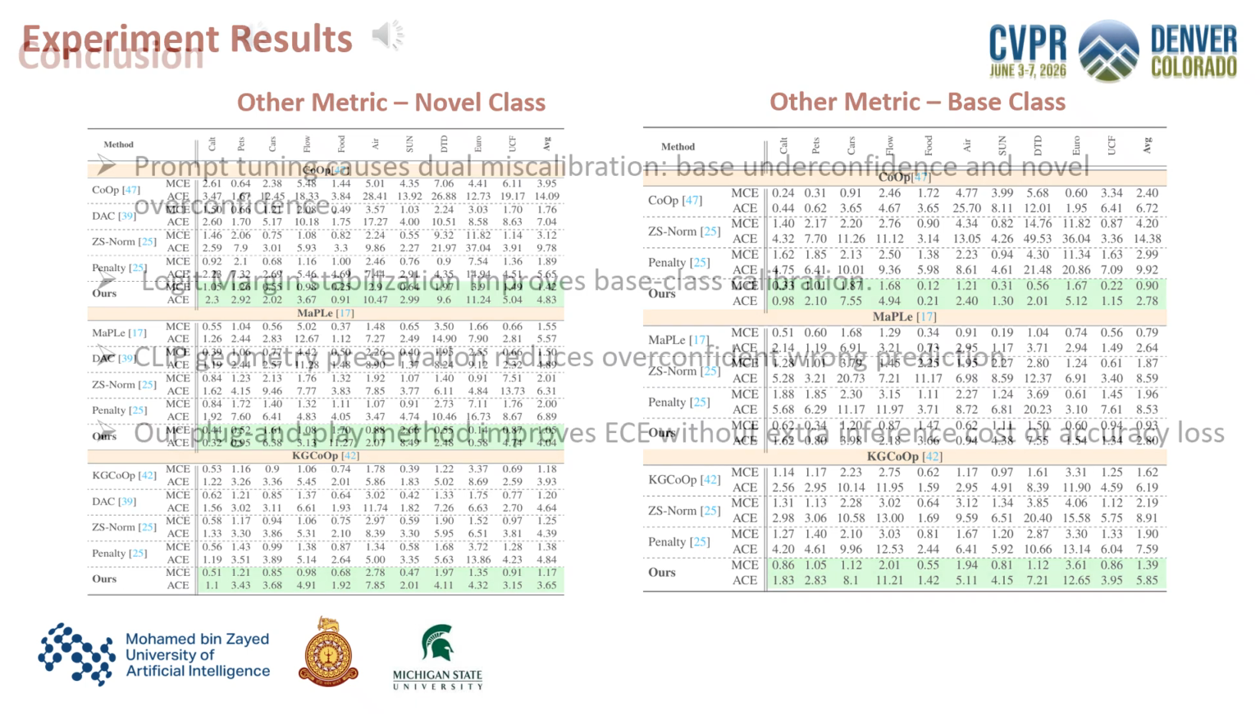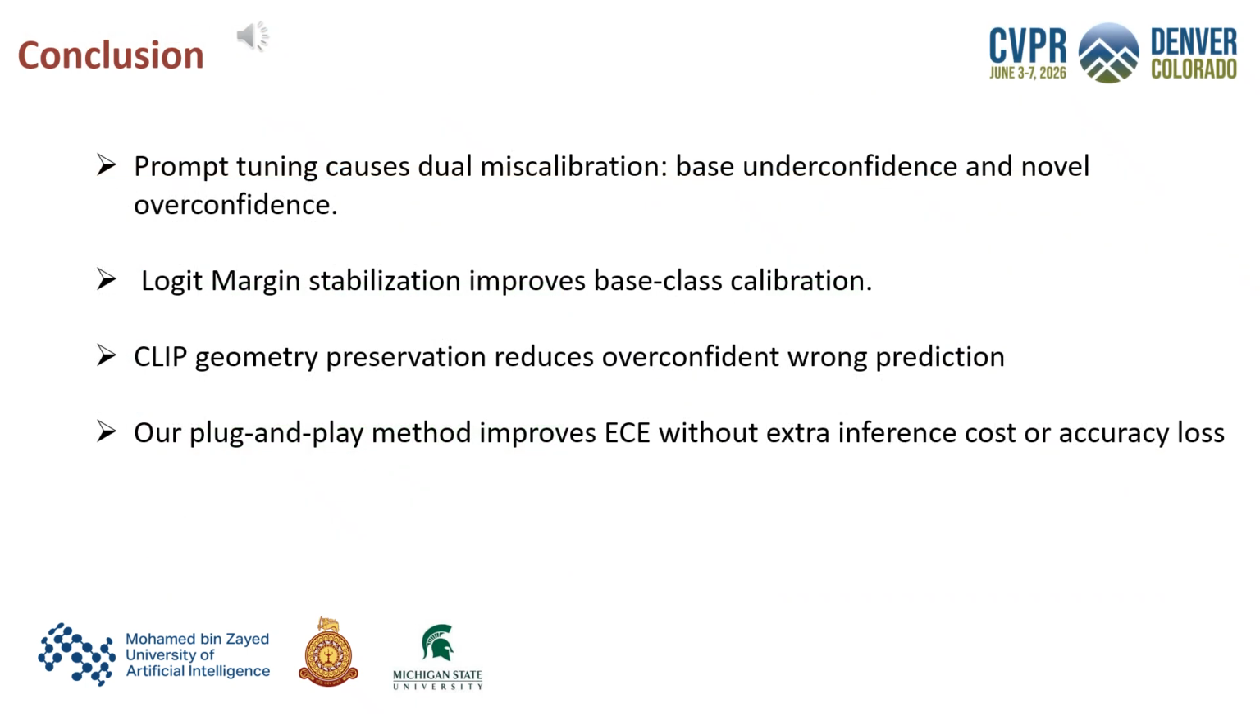To conclude, prompt tuning causes two different calibration problems: underconfidence on base classes and overconfidence on novel classes, caused by semantic drift in the CLIP geometry. Our method addresses both by stabilizing logit margins and preserving CLIP's text embedding geometry. It is plug and play, requires no architectural change, and adds no extra inference cost. Overall, our method improves calibration without sacrificing accuracy, making prompt-tuned vision language models more reliable for real-world deployment.